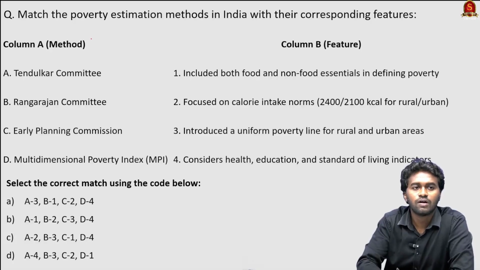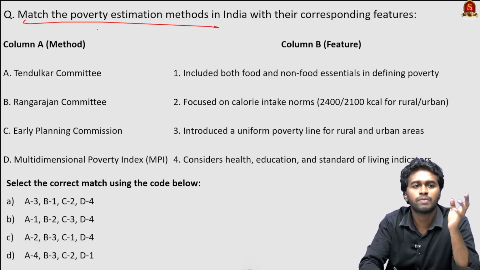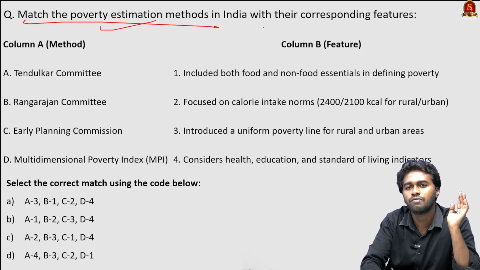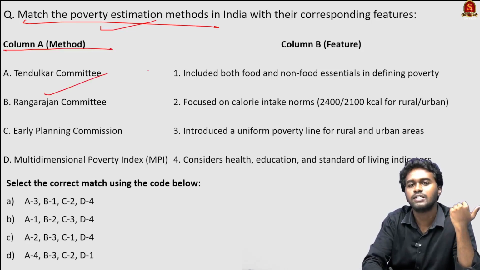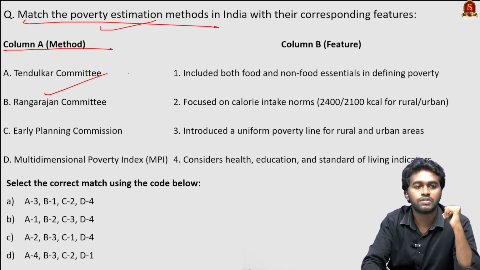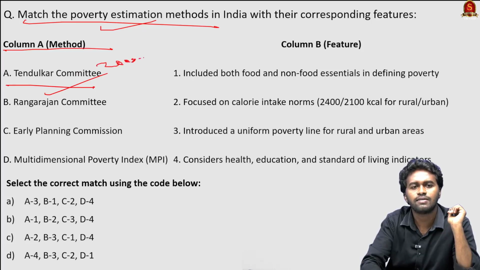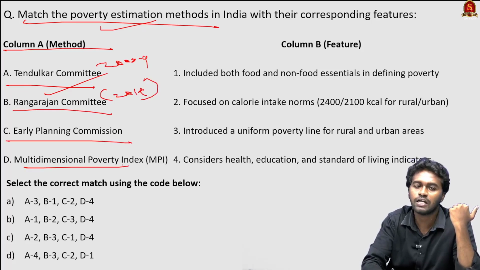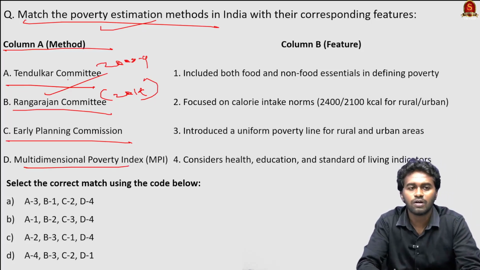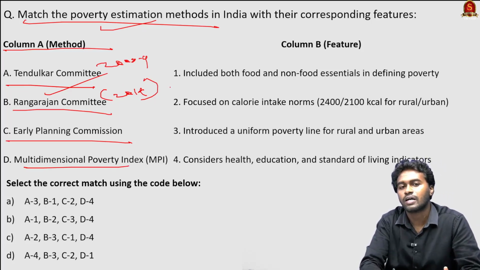So next, we have a match the following question. The question is: match the poverty estimation methods in India with their corresponding features. In column A we have certain committees, and in column B we have certain features. So the Tendulkar committee was formed in 2008-9, then we have the Rangarajan committee, which was formed in 2014, and then we have the early Planning Commission and the Multidimensional Poverty Index. So we have to align each with the correct feature.